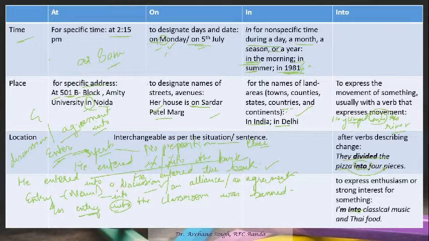Likewise, I have generally seen that the students say throw the paper into the dustbin. We don't use into with the dustbin. With throw we use in, like he threw the paper in the dustbin, not into the dustbin. So these are certain tricks and rules that you need to keep in mind when we are talking about at, on, in and into.